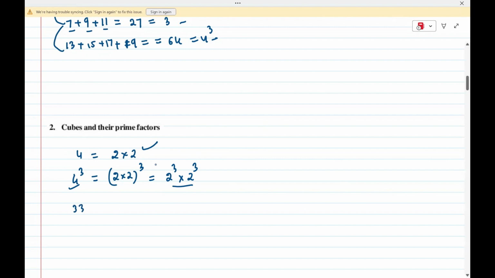Suppose I have the number 3375. Doing its prime factorization directly, I don't know. But as I said, we need to learn cubes up to 15. So this is 15 cube, right? As I can write 15 as 3 into 5, its cube means 3 raised to 3 and 5 raised to 3. So the prime factorization of this is 3 cube and 5 cube.